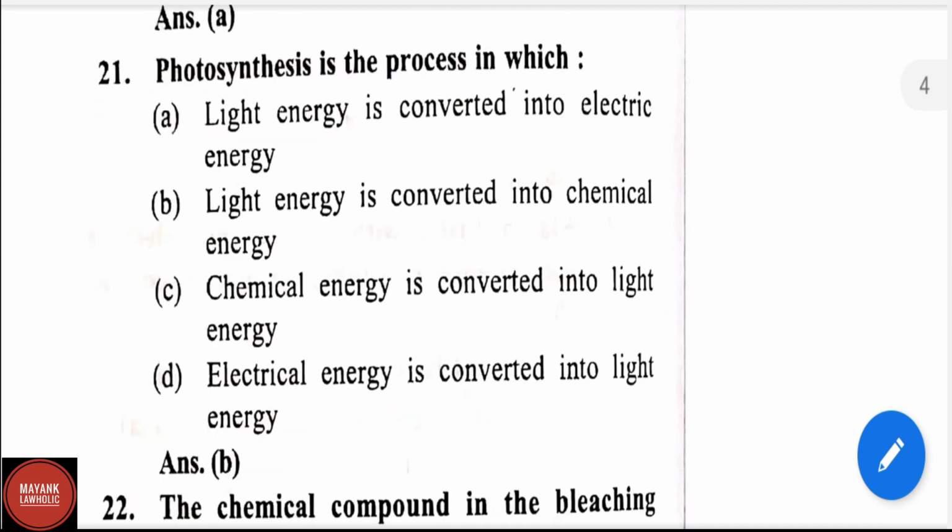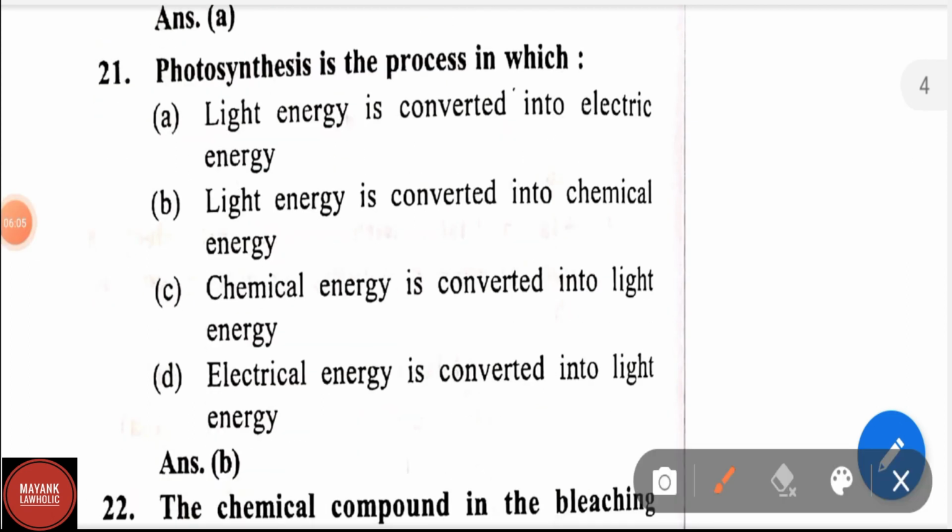Question number 21. Photosynthesis is the process in which light energy is converted into electrical energy, light energy is converted into chemical energy, chemical energy is converted into light energy, electrical energy is converted into light energy.